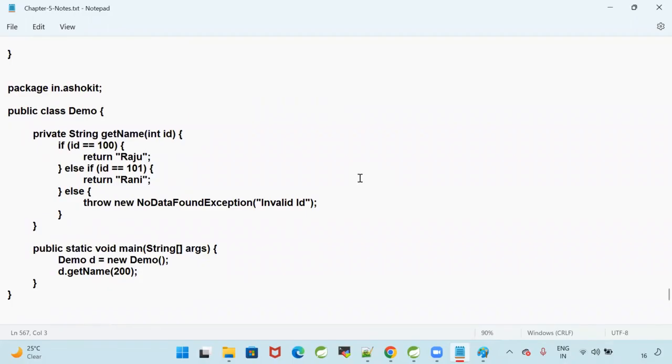So please practice try, catch, throw, finally, and how to create and throw user defined exceptions. Tomorrow will be our last class on exception handling, where we will understand how JVM internally handles these exceptions. Thank you guys. We'll continue in tomorrow's session.